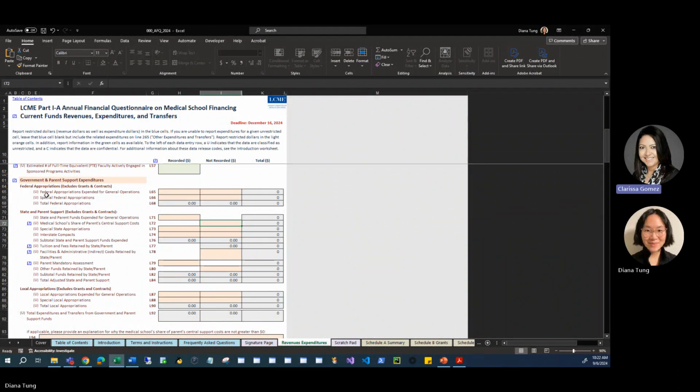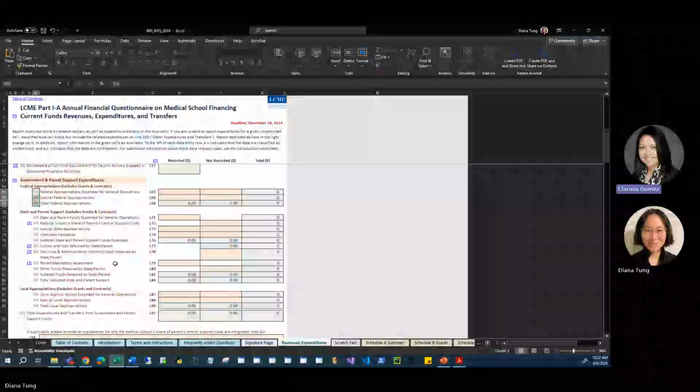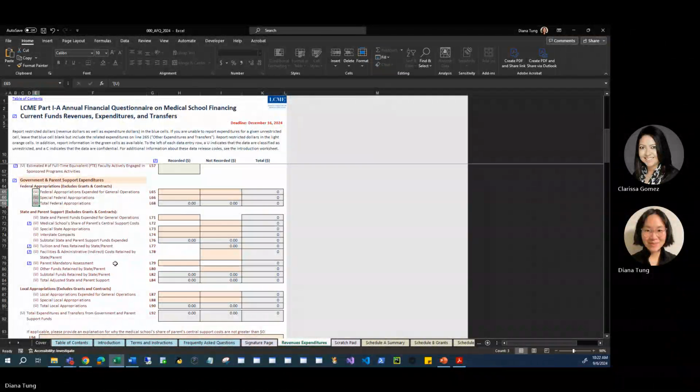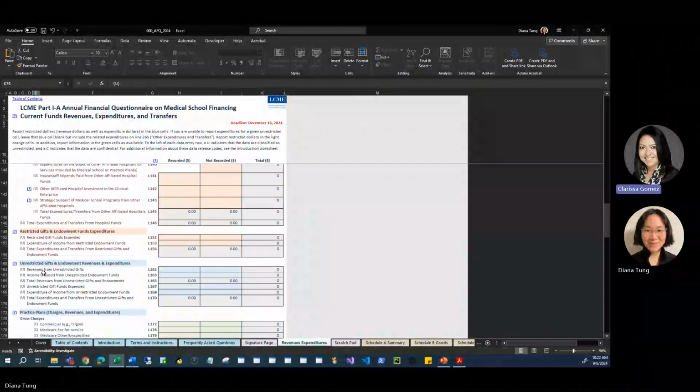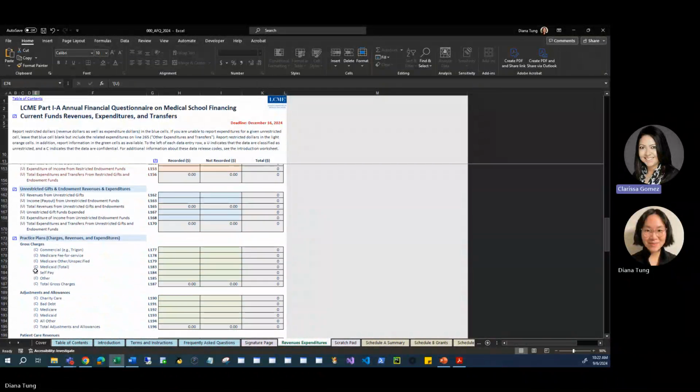There are other features in the AFQ that are worth noting. For each line item of the AFQ, the letters C and U are used to refer to the data classification for each line item. The U's denote unrestricted data and the C's denote confidential data.